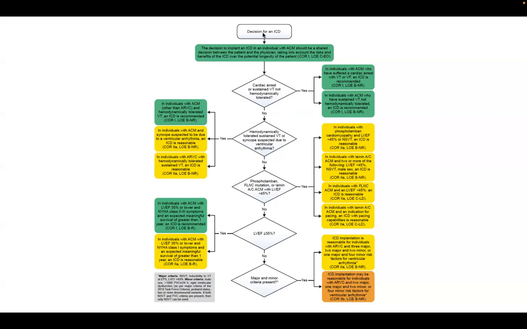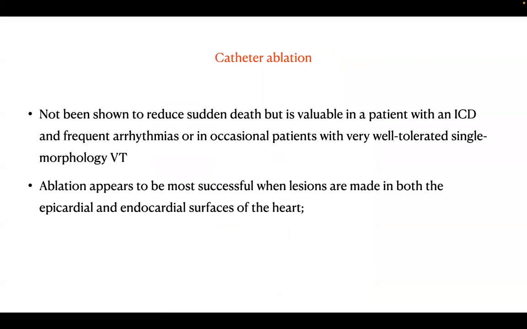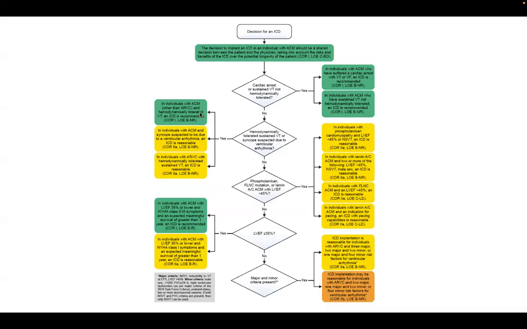So mostly the algorithm will tell us to implant an ICD at any cost. If we are not fitting into one, we have to try the other to fit the patient into the ICD algorithm. So in ARVC, class 1 indications are the same: EF 35, resuscitated cardiac arrest. Those are all more obvious.